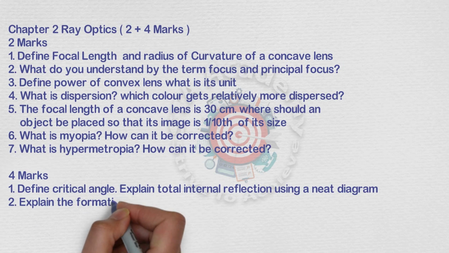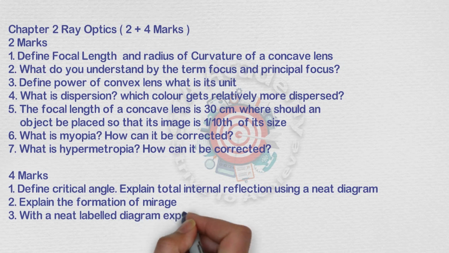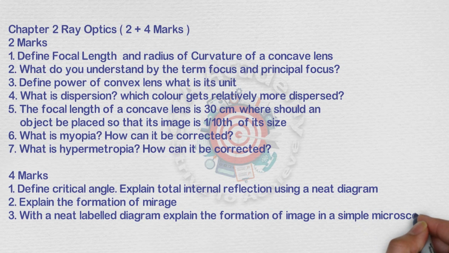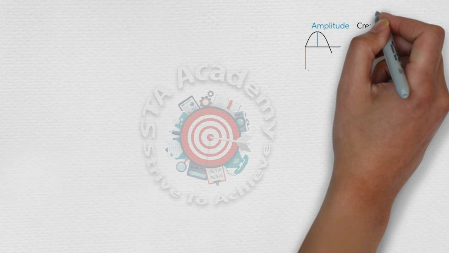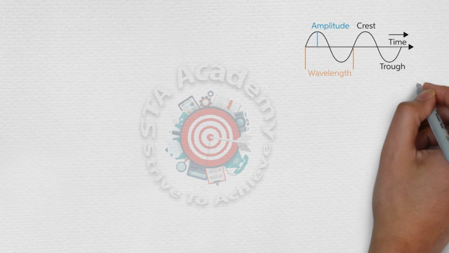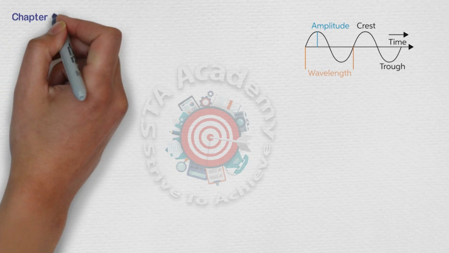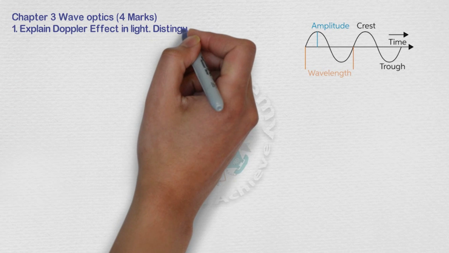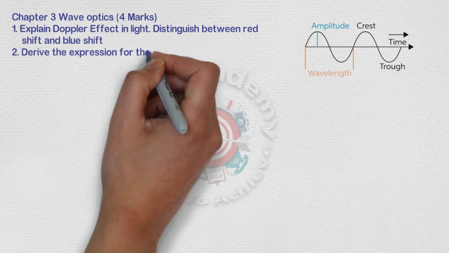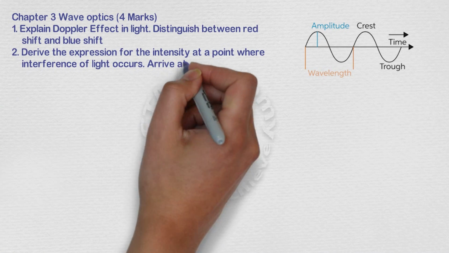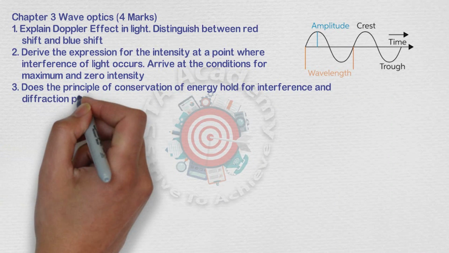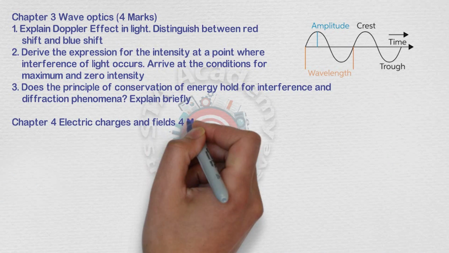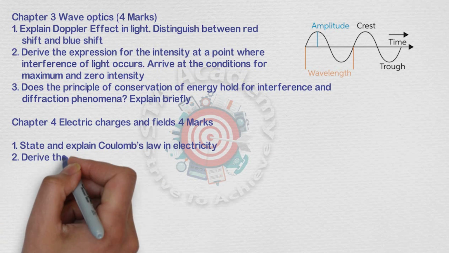The important questions are critical angle, formation of mirage, and label a neat diagram for formation of image of the simple microscope. The next very important chapter that gives you 4 marks is wave optics. In that, very important questions have been given. The first one is Doppler effect in light. Second is intensity at a point. Third one is principle of conservation of energy. These are the very important questions for the third chapter.